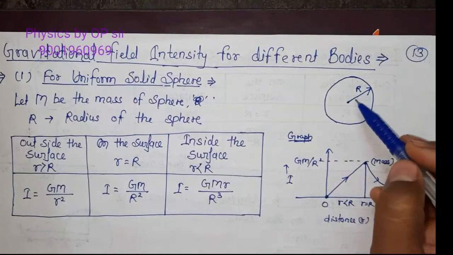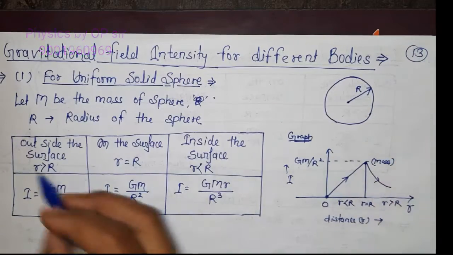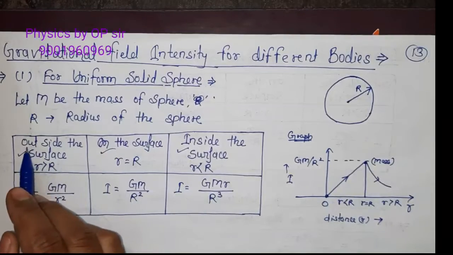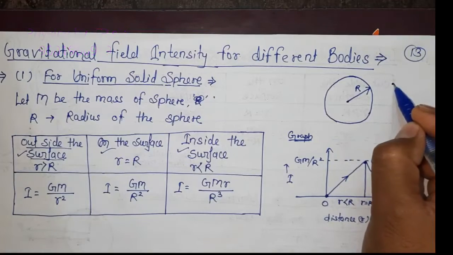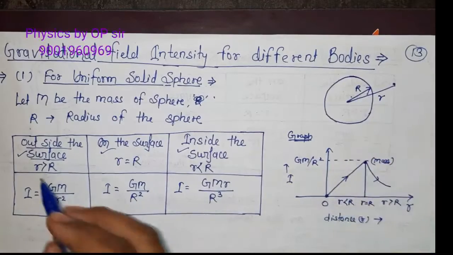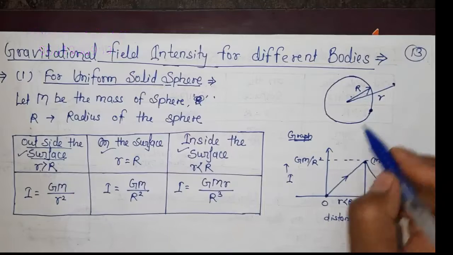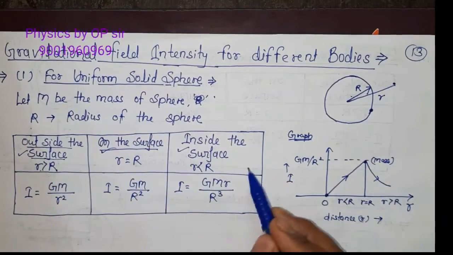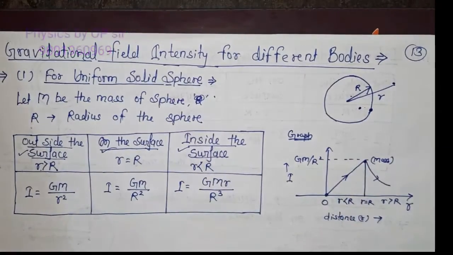It is a sphere of radius R having the mass capital M. Then at three points we have to find out the intensity. First of all, outside the surface. For outside the surface, its distance small r is greater than capital R. Second point we have to consider on the surface, so we can write small r is equal to capital R. Third point we have to consider inside the surface, means somewhere here.